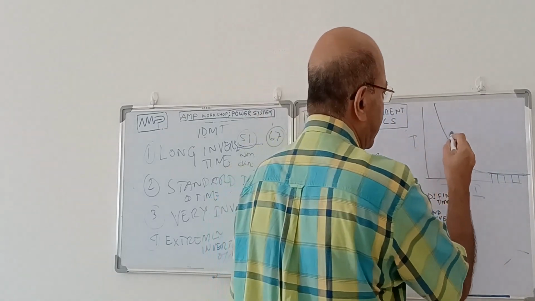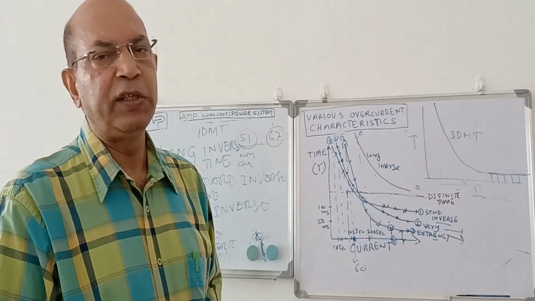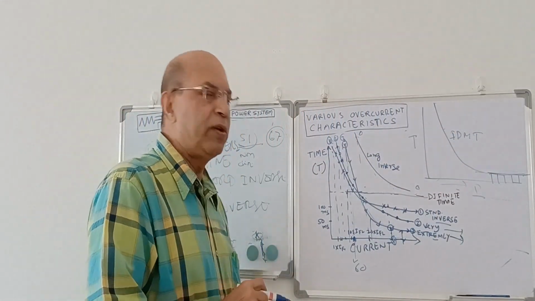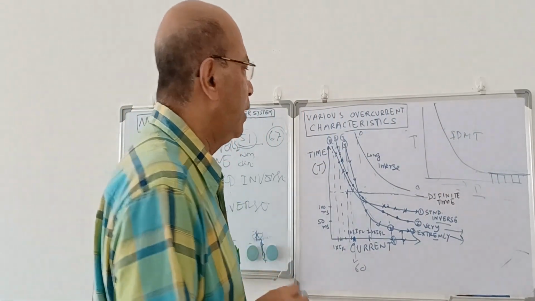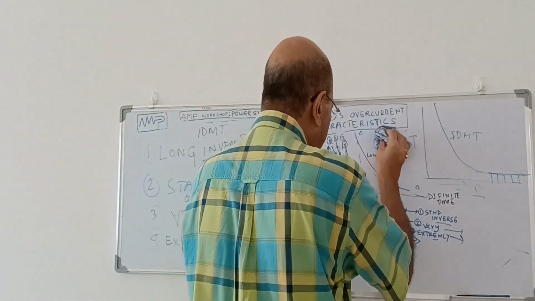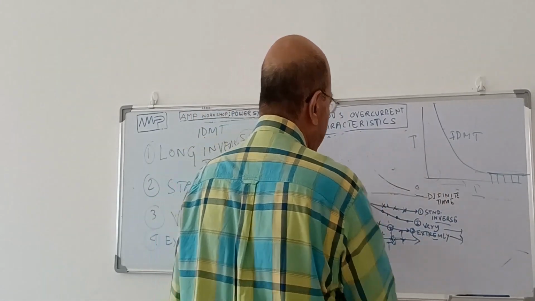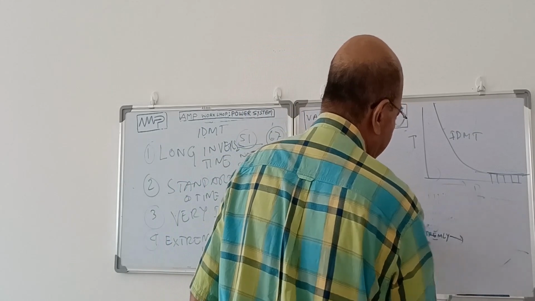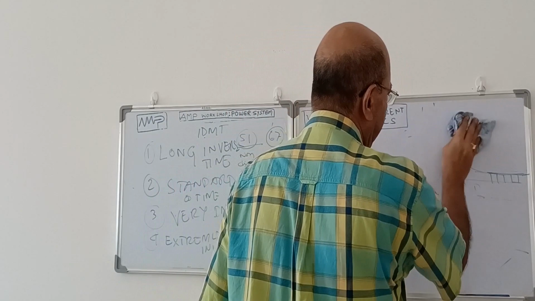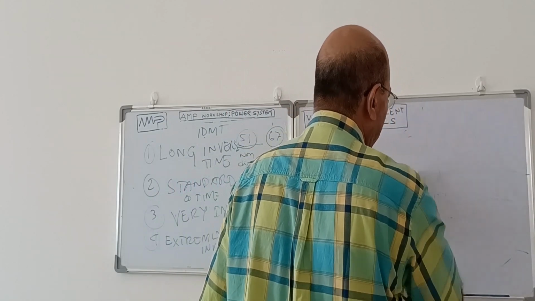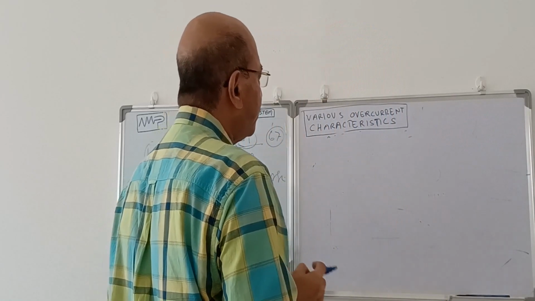This is IDMT characteristics. But nowadays, with microprocessor-based digital relays, in the same relay we can define 100 curves. How do we do that? I am giving one mathematical equation, showing how these characteristics are developed. There is a mathematical formula between current and time with some constants, which gives all these characteristics. From that formula, you can make out how all this is happening. You see here.